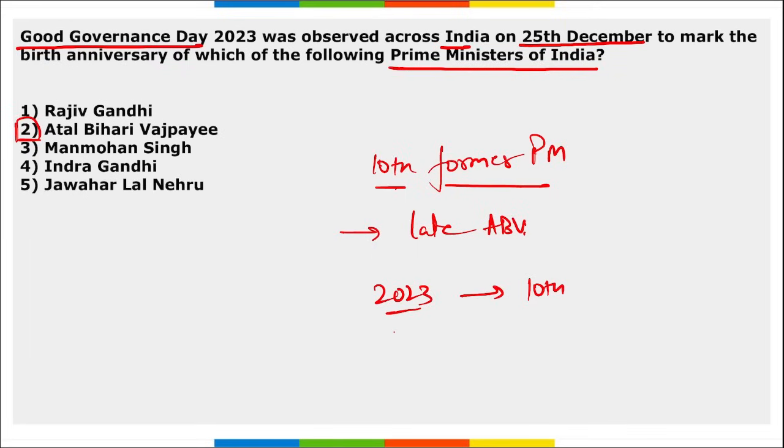Next, and one more thing. In 2023, it was the 99th birth anniversary of late Atal Bihari Vajpayee ji.